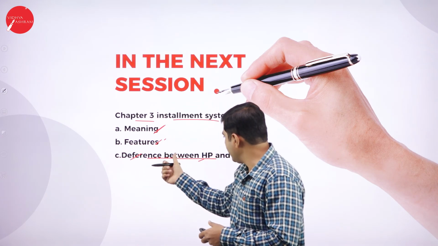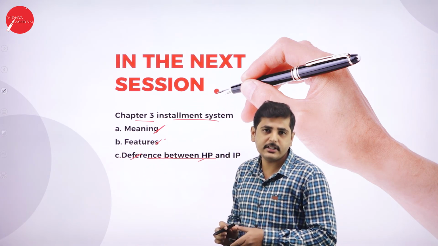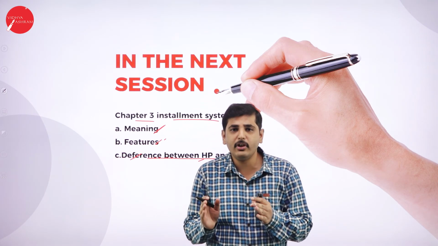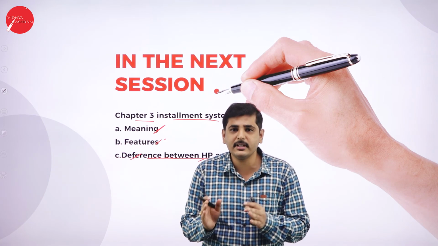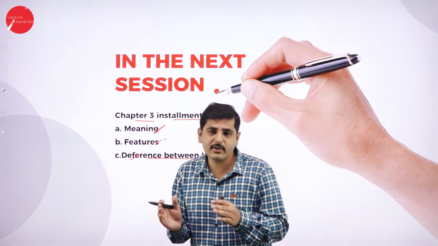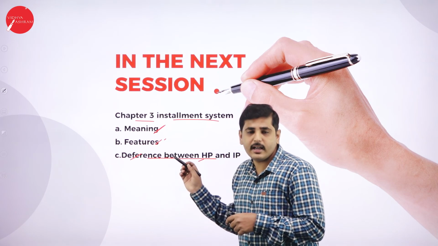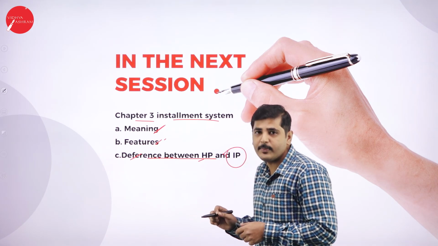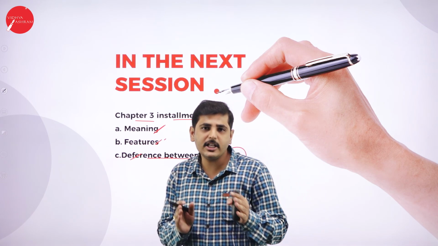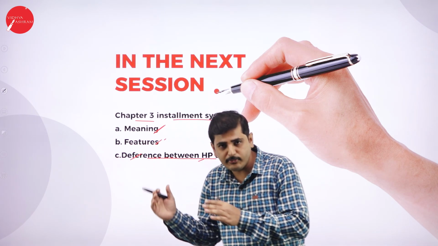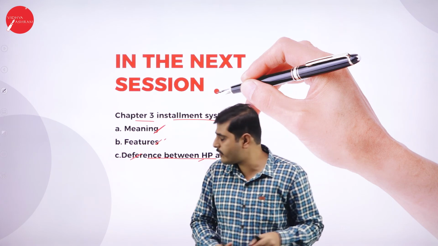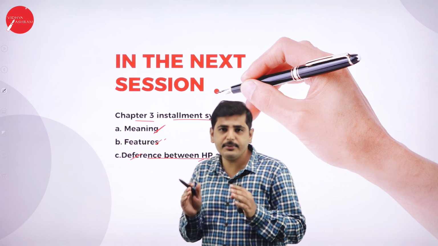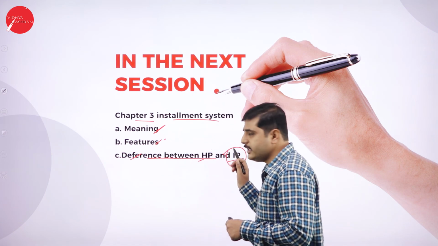Now what is the difference between hire purchase and installment purchase system? In the hire purchase system, the ownership of the goods will not transfer immediately after the transfer of goods from hire seller to hire purchaser. But in the installment purchase system, once the goods are transferred, the ownership of the goods will also transfer from installment seller to installment purchaser. This is the main difference between hire purchase and installment purchase.